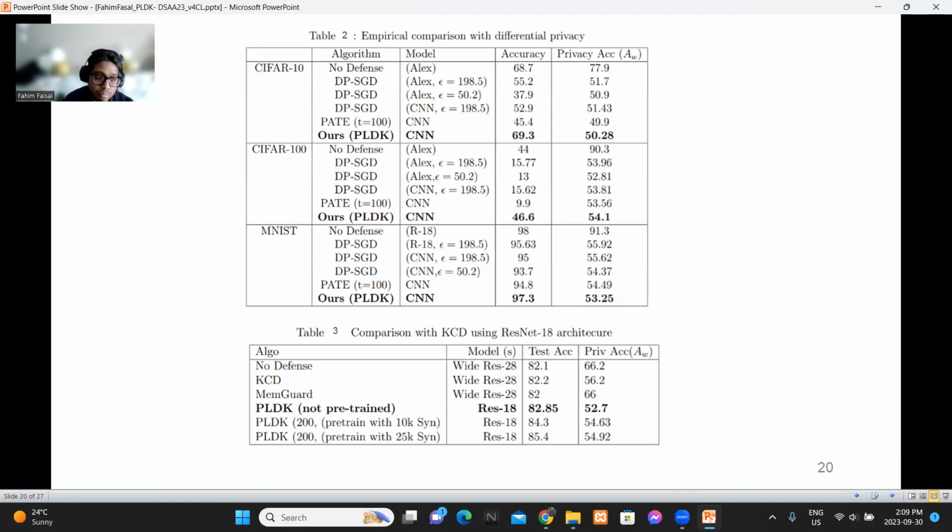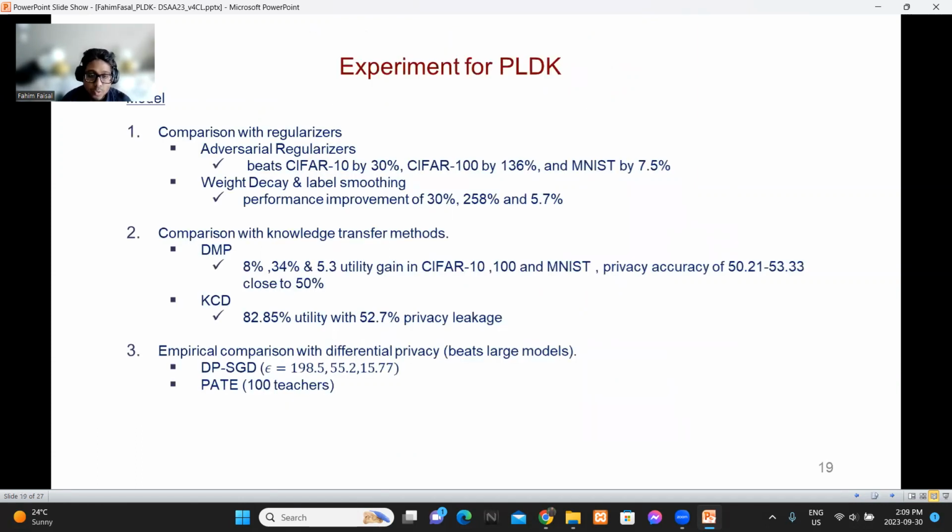MemGuard adds noise to the output or alters the output, and KCD transfers the knowledge based on some disjoint private data. So we also empirically compare with differential privacy. Differential privacy is the strongest tool which ensures privacy guarantee, so we empirically compared with it. DPSGD has a parameter called epsilon, where epsilon indicates different privacy budgets, and the lower the privacy budget is, the higher the privacy it will ensure.